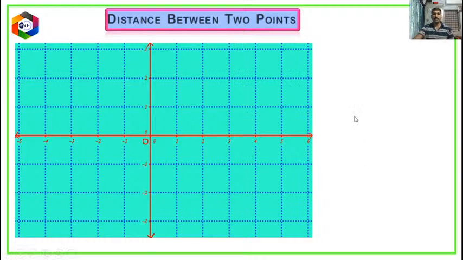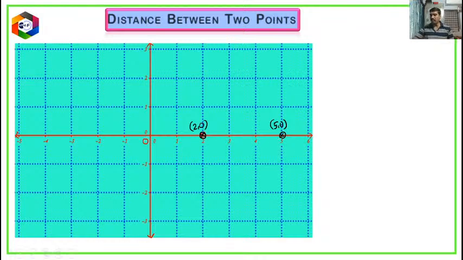Here is the graph sheet, and this is the x-axis and this is the y-axis. The first case I am taking is points on the x-axis. Observe children. This is one point I am going to take. I am taking black color to make it clearly visible. This is, and this is, observe children. As we know, this point is on the x-axis. If it is on the x-axis, it has only x distance. That means 2, 0, and this is 5, 0. Now can you find the distance between these two?